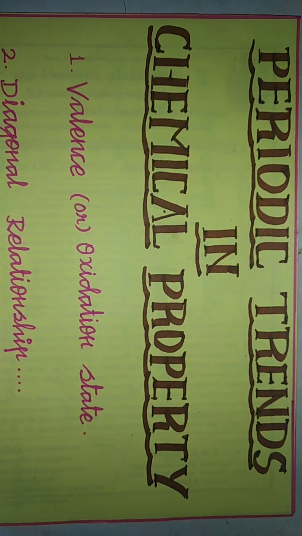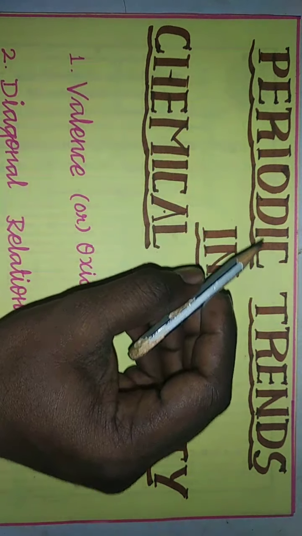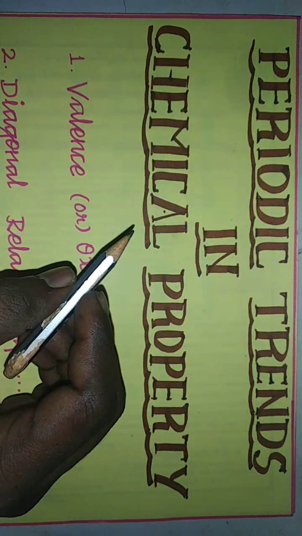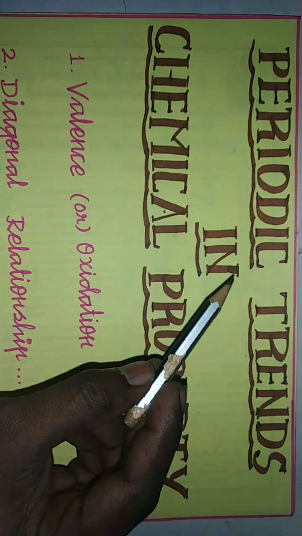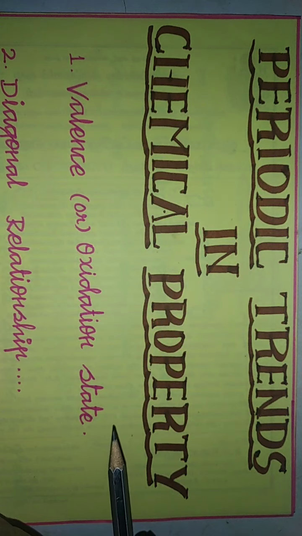Hello students, in the 11th standard chemistry lesson number 3, the next concept we are going to discuss is periodic trends in the chemical property. Already we have completed the periodic properties. There were 5 periodic properties we have discussed, and now in this video we are going to discuss the periodic trends in the chemical properties of the atoms.